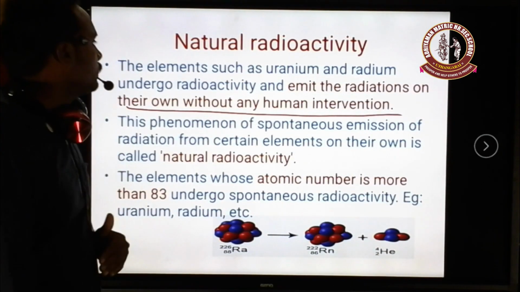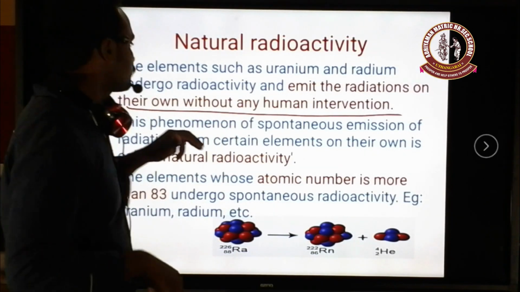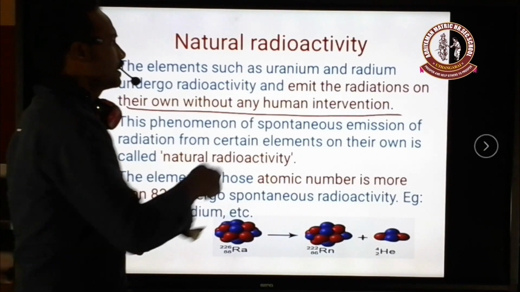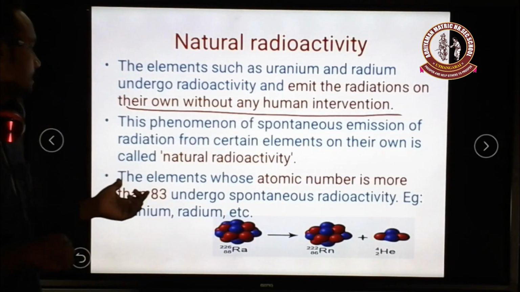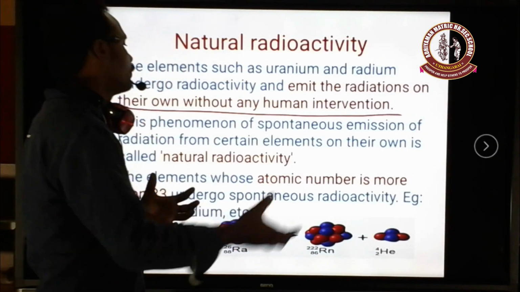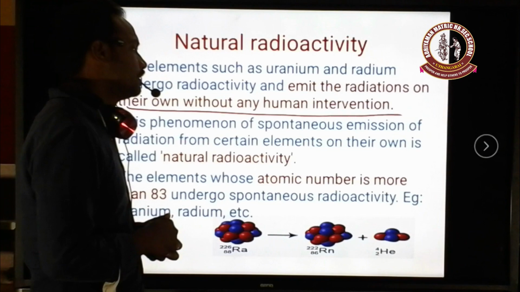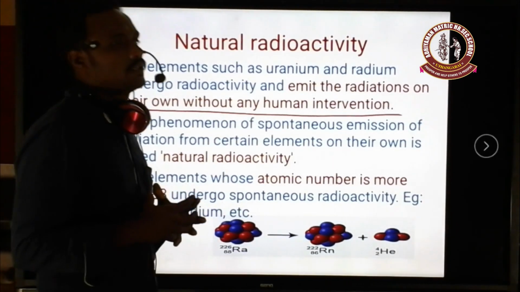What are the elements that can produce these kinds of natural radioactivity? As I already said, uranium, radium and polonium can naturally produce natural radioactivity. Why do only these kinds of elements produce natural radioactivity?